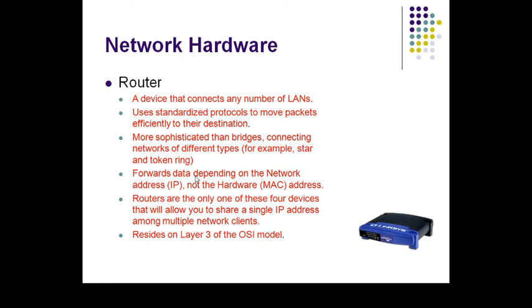It forwards the data depending upon the network address, that is the IP address, not the MAC address. So kindly remember which type of address is related to the router, that is the IP address. Routers are the only one of these 4 devices that will allow you to share a single IP address among multiple network lines, and it is always present in layer 3 of your OSI model.